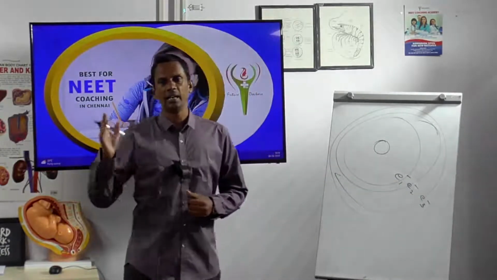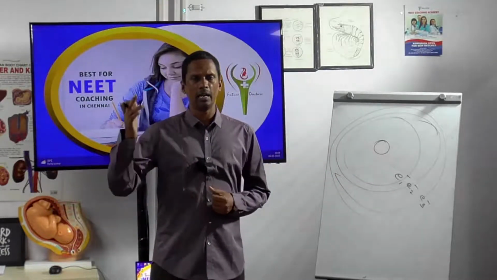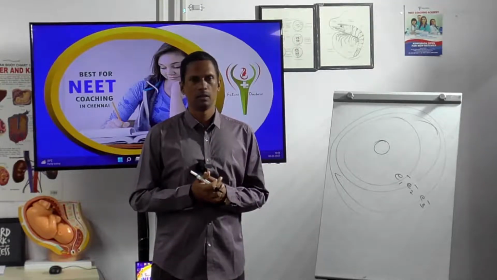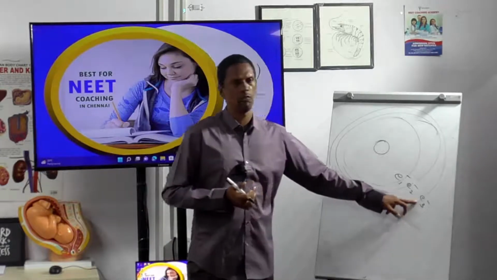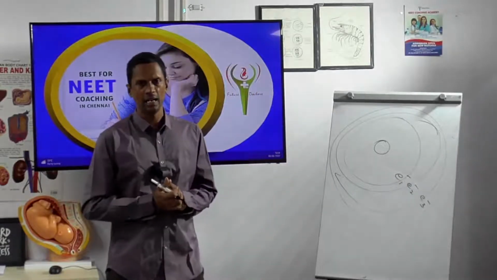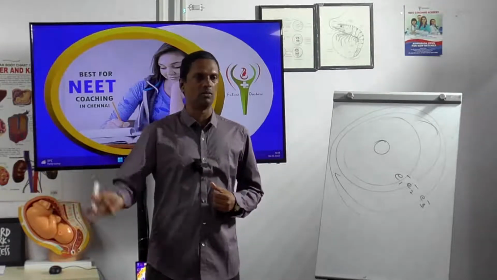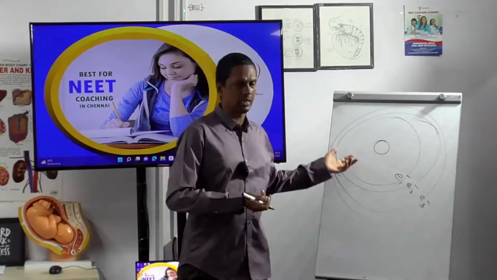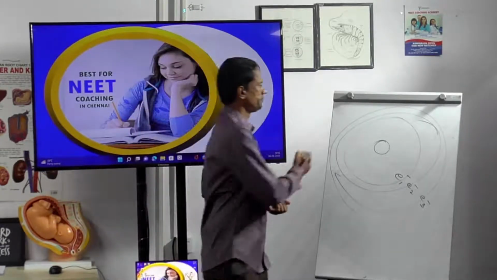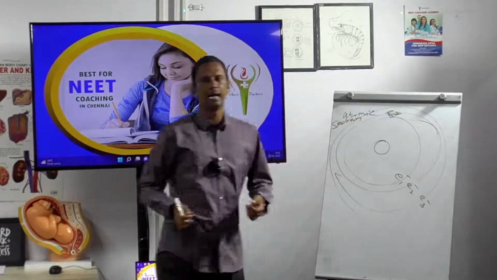When the electron falls from a higher level to a lower level, it loses some energy, and that energy gives the spectrum. That is the atomic spectrum.